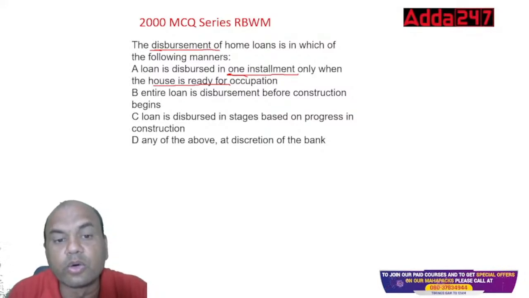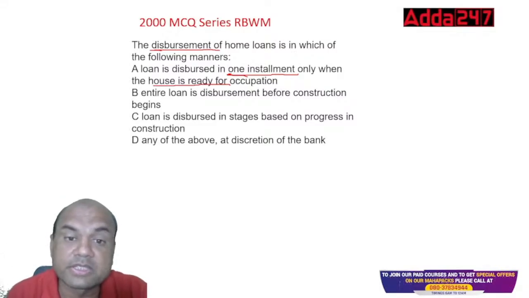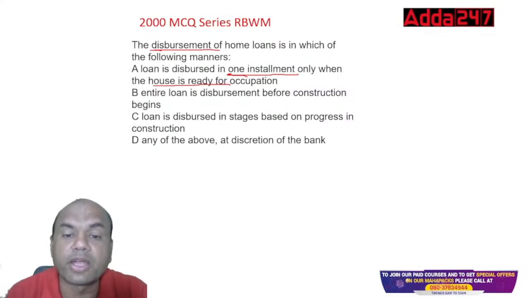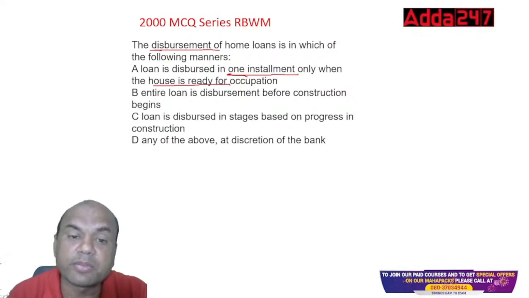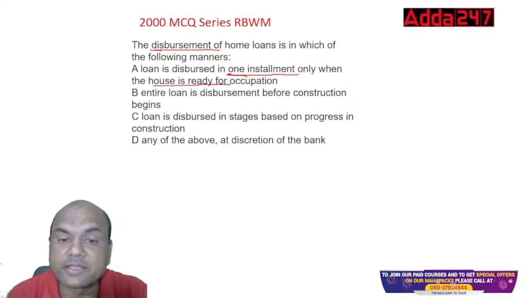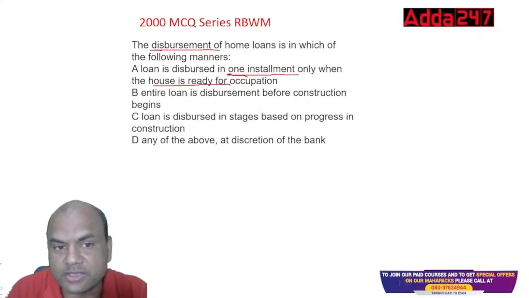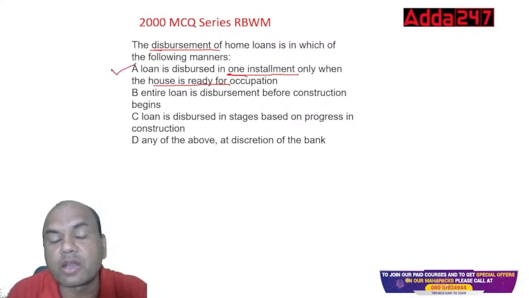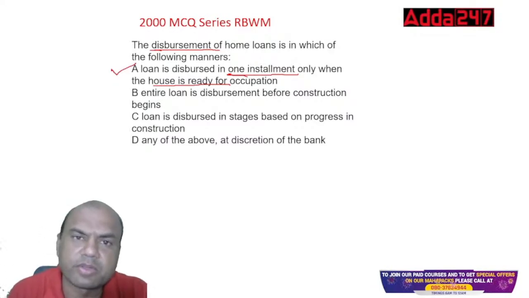Loan is disbursed in stages based on the progress in the construction. Then, any of the above at the discretion of the bank. Any of the above at the discretion means here C is also correct. Here A is correct. Why? Because if it is a second hand flat or ready for occupation and I come to you, you'll give it in a single installment only. So this C is also correct.